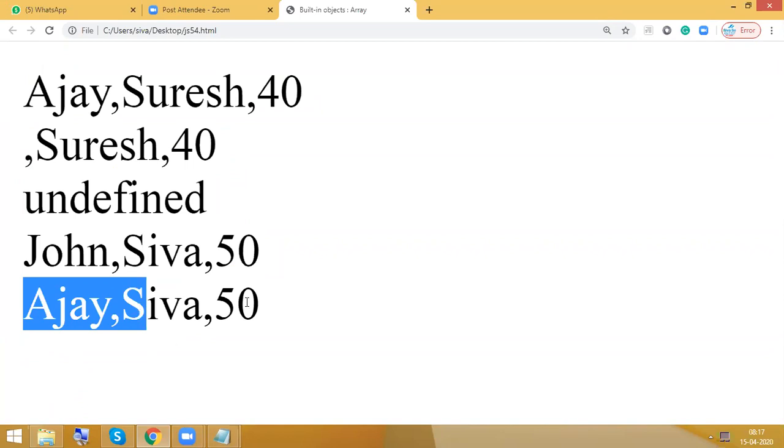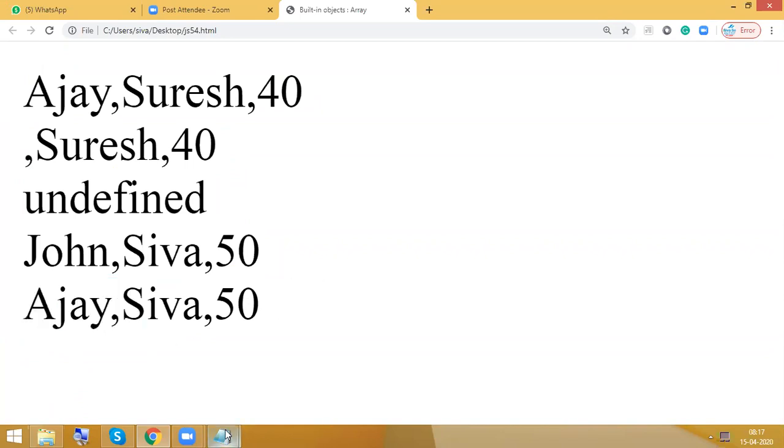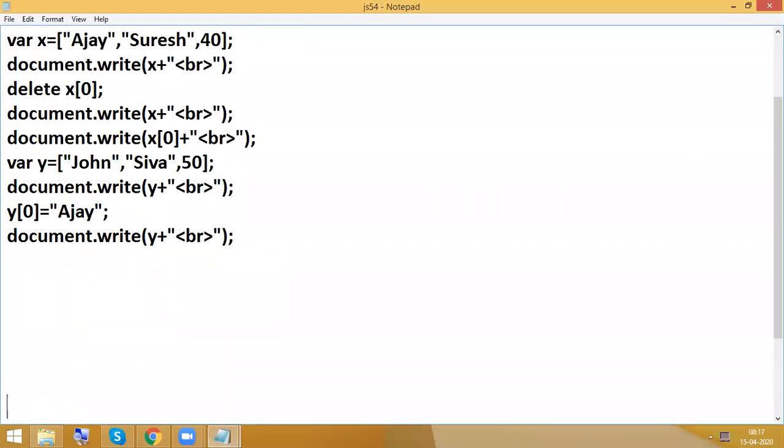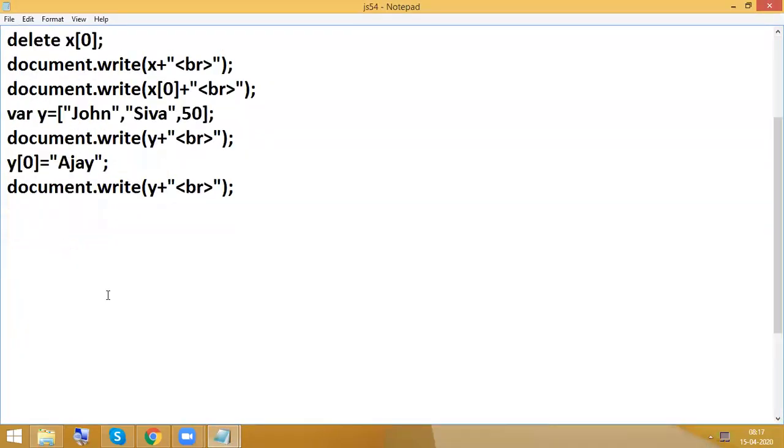Okay. So next, we are going to use splice. What is the purpose of splice? We can add new items to an array.